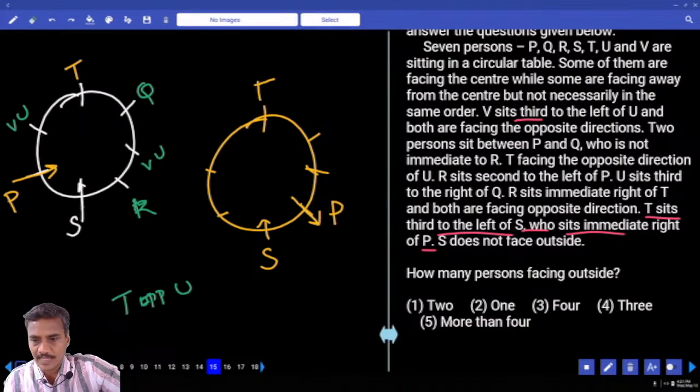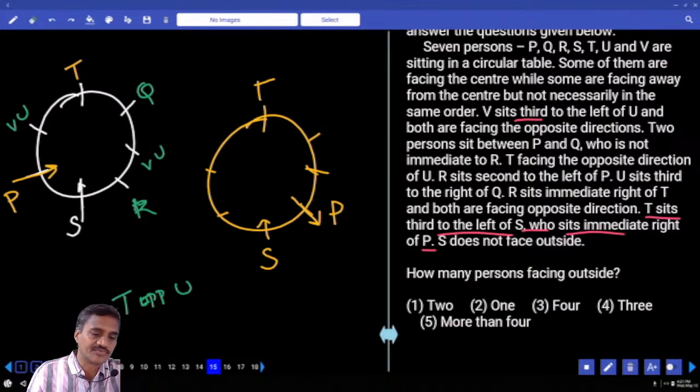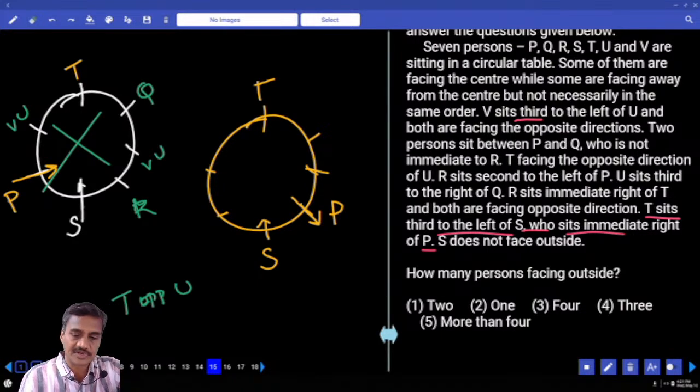And next one, R sits second to the left of P. R is seated second to the left of P. Is it possible here? R being seated second to the left of P is not possible. If R is not seated second to the left of P, then this case is ruled out. R is seated second to the left of whom? Second to the left of P, R is.